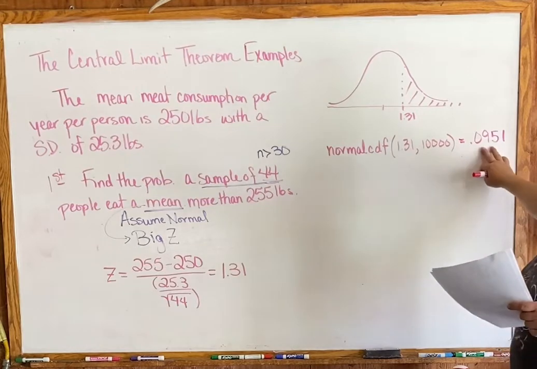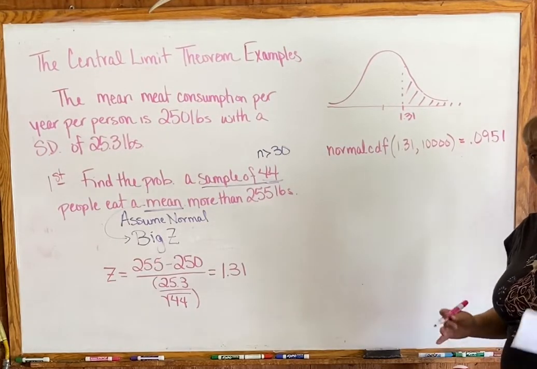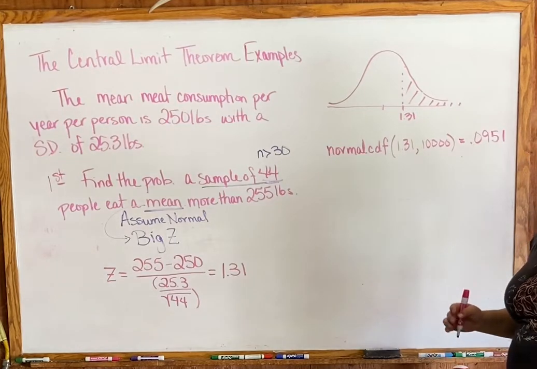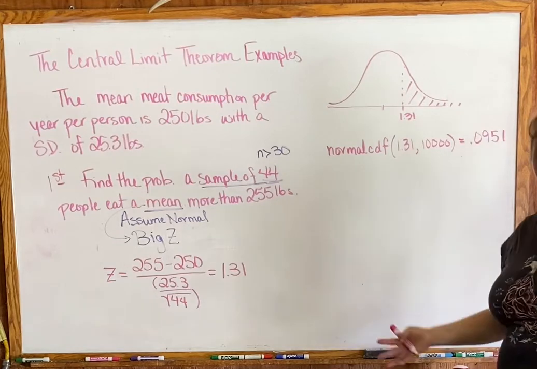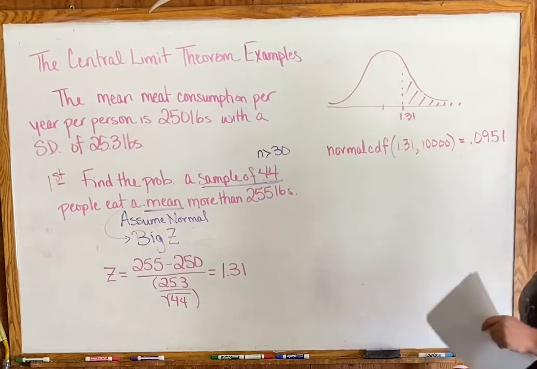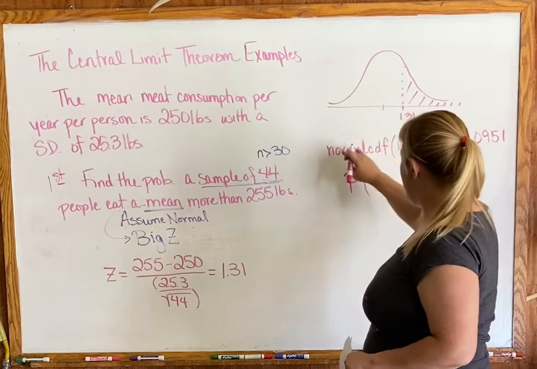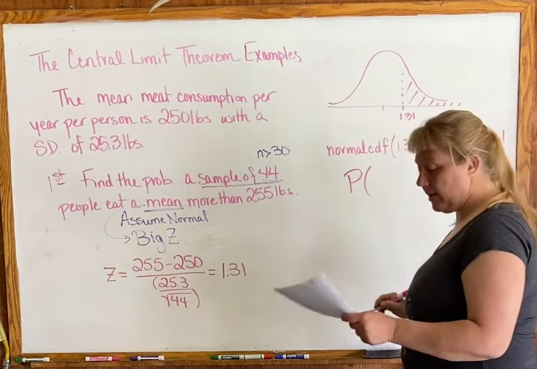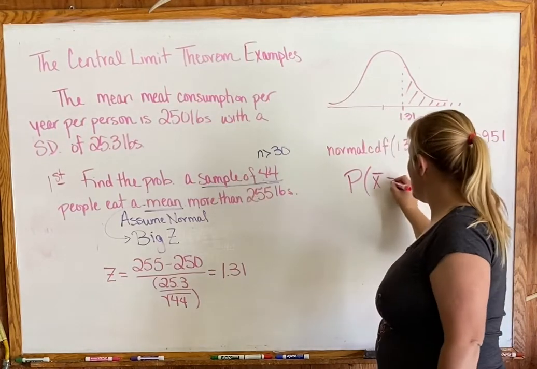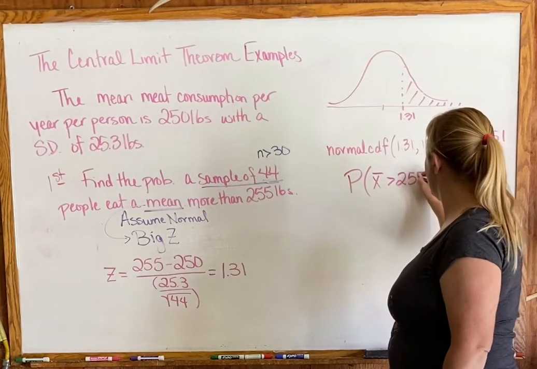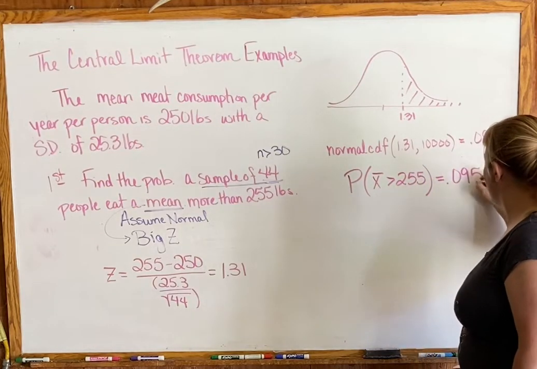Now, just because I wrote this number on the board, don't just trust that that's what it is. Make sure that you practice it yourself so that you know. Even if you have to push pause on the video, stick it in your calculator, make sure that I'm correct, that you know how to do it, everything works. And then again, remember, we're going to answer our question. So don't leave that notation, that's ugly. So we're going to say the probability that X bar, the mean, is greater than 255 is 0.0951.